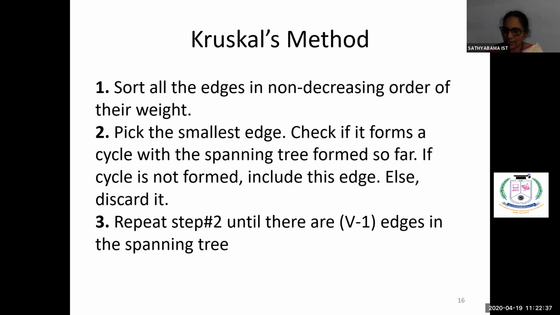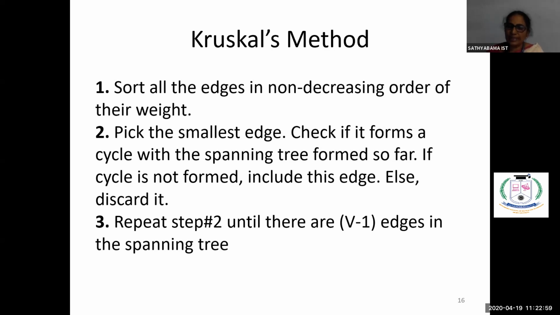If you are given a graph, what you are supposed to do is, initially, sort all the edges according to increasing order of their weights, and we'll be storing them in the form of a table. Initially, we pick the edge which is giving the least cost.